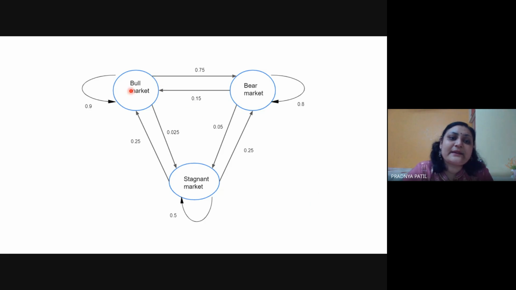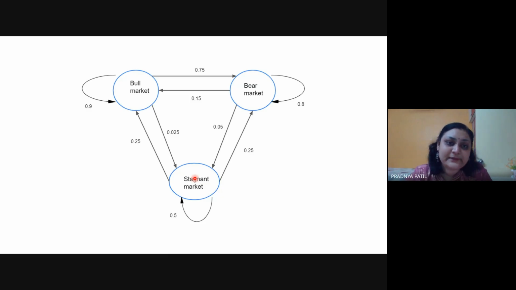We have this bull market: bull to bull 0.9, bull to bear market 0.75, and bear market to bear market 0.8, bear market to stagnant market. So all these probabilities have been mentioned. You need to cross check whether these probability values are correct or not. First of all, the basic property of a Markov chain is what? All your outgoing arrows should sum up to 1.